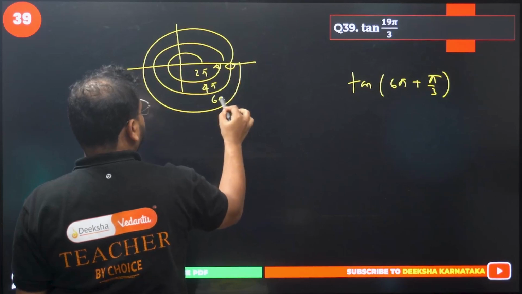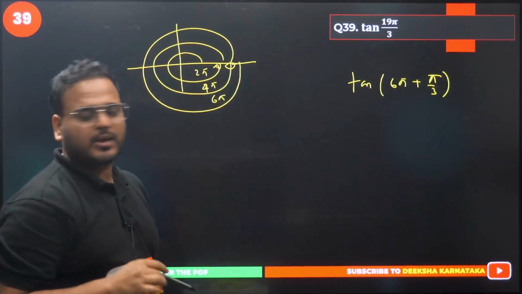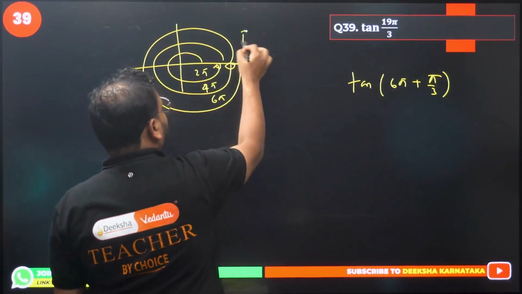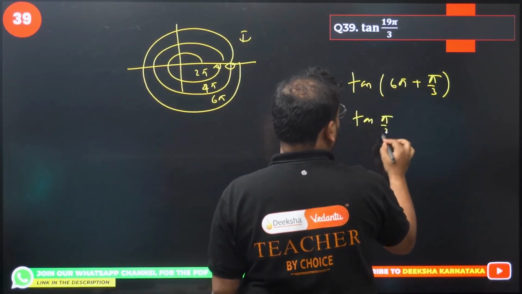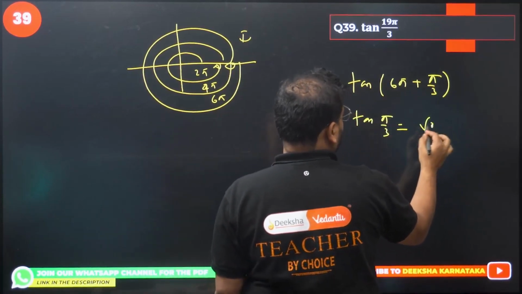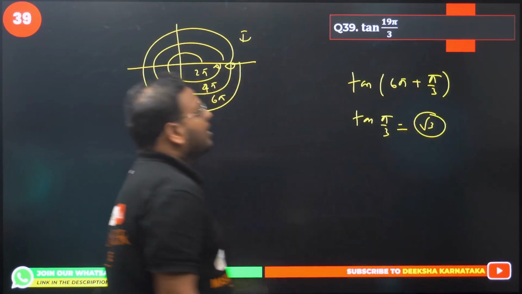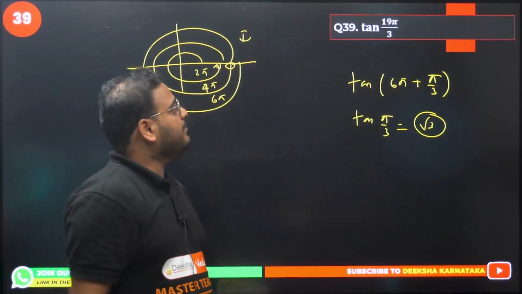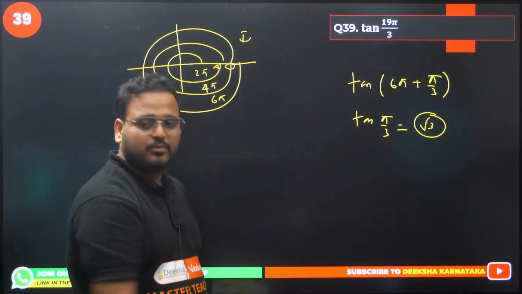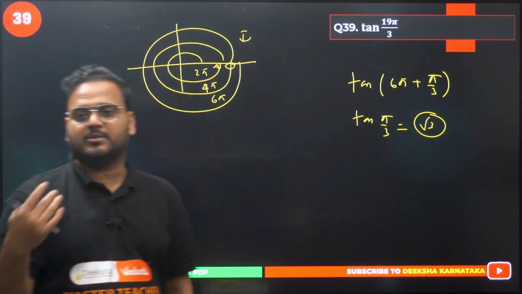So we are in the first quadrant again, plus pi by 3. So tan pi by 3, how much is that? Tan 60, so root 3. The value is root 3. I might make a mistake in calculation, so let me know in the comment section. I hope this is right. Yeah, this is correct. But you will let me know in the comment section.